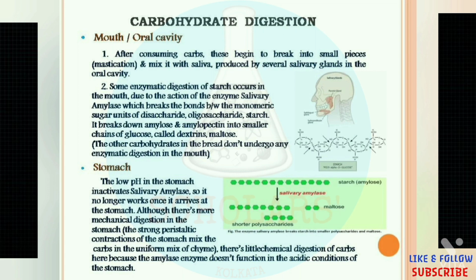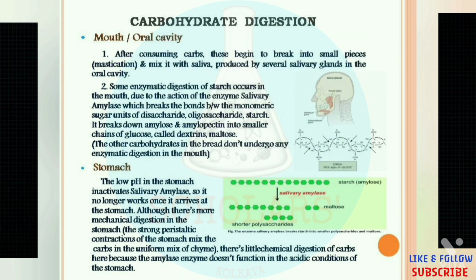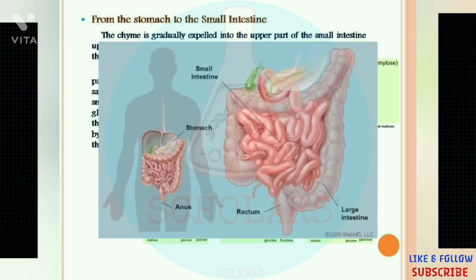In this mechanical digestion, the carbs are mixed into a uniform mix of chyme, which is formed from the mixture of the digested food and the gastric juices. The carbs and the chyme are mixed with each other due to the strong peristaltic contractions of the stomach. This mixture of carbohydrate and chyme helps to progress the whole digestive process of carbohydrates. Now the whole mixture is gradually expelled from the stomach into the upper part of the small intestine.